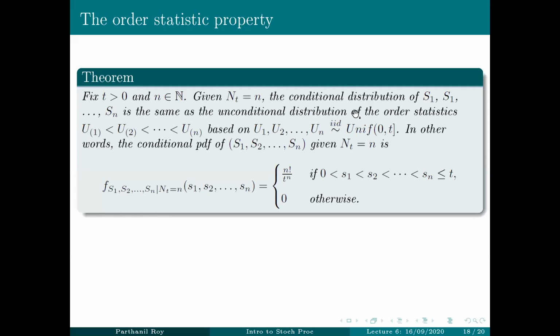Anyway, the conditional distribution of S1, S2 all the way up to Sn is the same as the unconditional distribution of the order statistics